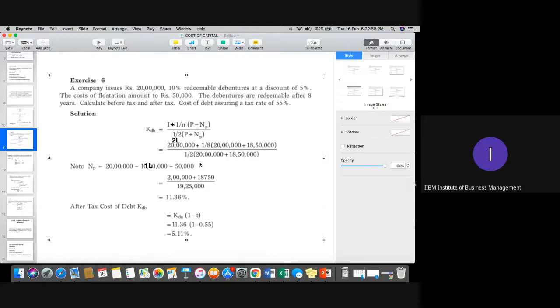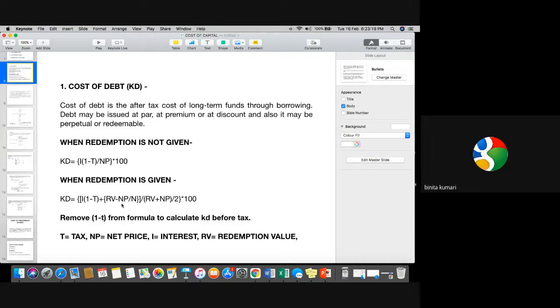Is it clear, please, everyone? Because what is redemption value? Redemption value is basically, you can see that redeemable debenture discount of 5%. So whatever redemption which we have, it is basically at 5% discount. You can see the formula as well. RV minus NP upon N, RV plus NP upon 2.